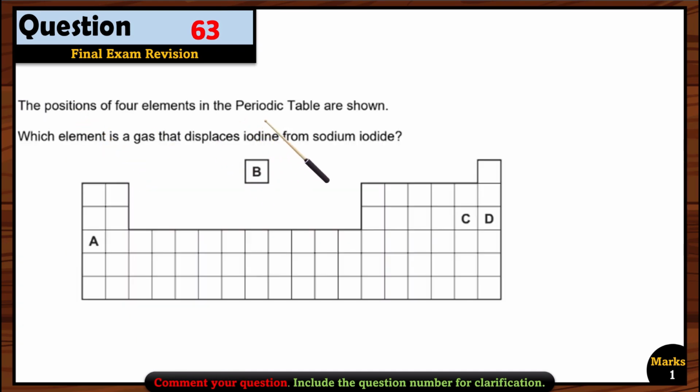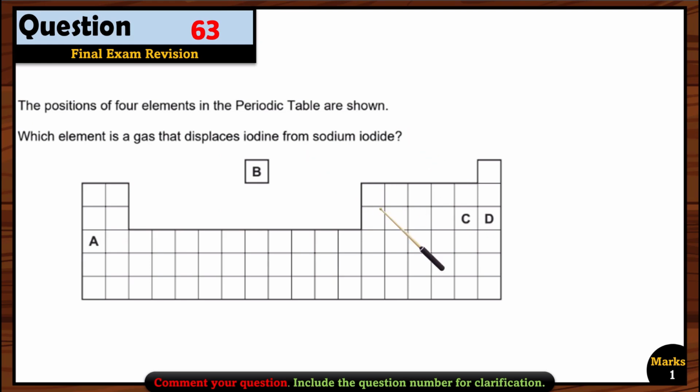Okay, let's see question 63. The positions of four elements in the periodic table are shown. Which element is a gas that displaces iodine from sodium iodide? So if you see carefully, they are asking about a gas. So option A cannot be right because A is a solid. They are metals and metals are usually solid. So now we are left with B, C, and D. If you see the D option, it is also not the right option because it's a noble gas. And noble gases don't react with other elements. They are already full, so they don't have to react. Now we are just left with options B and C.